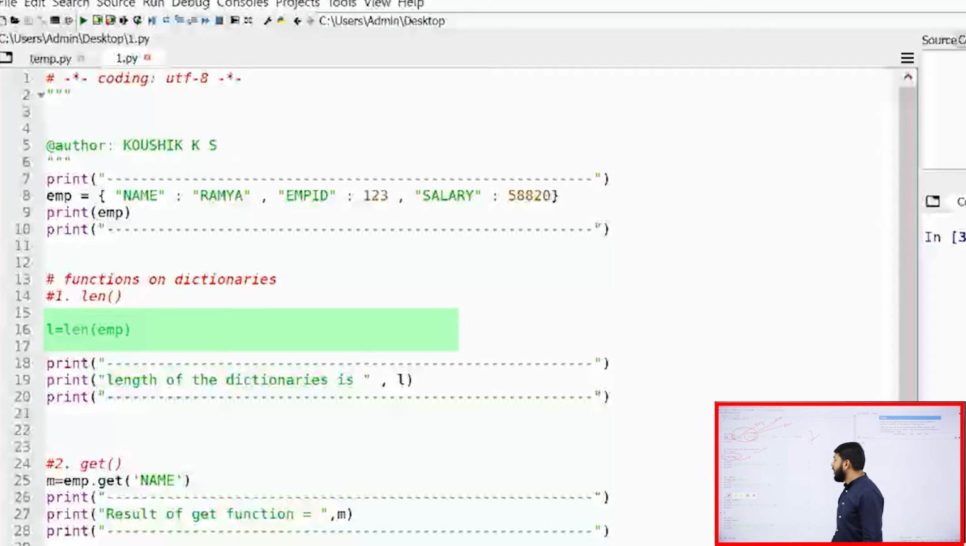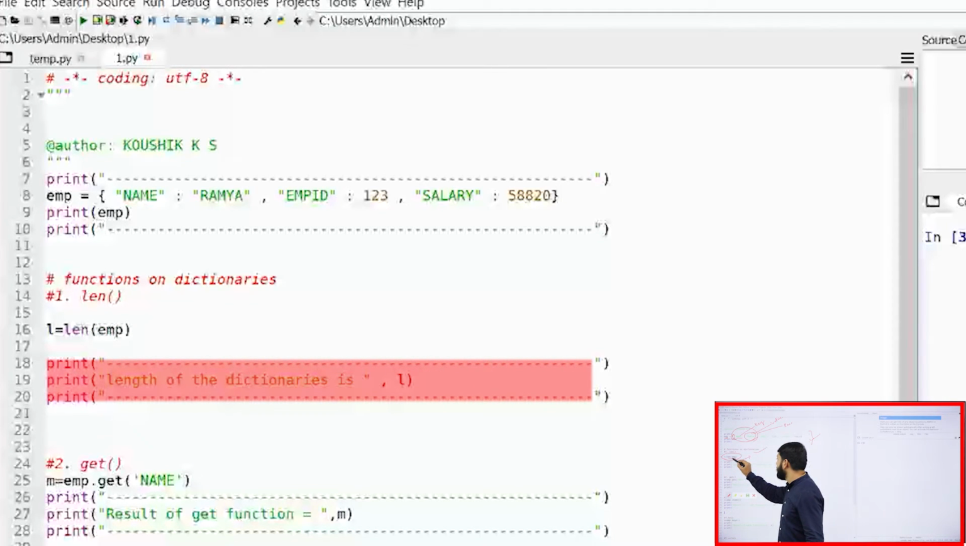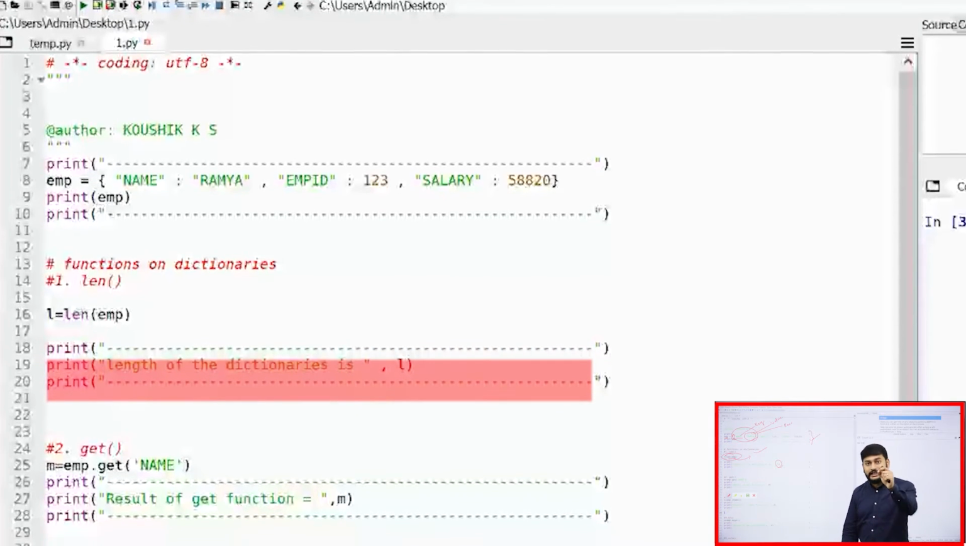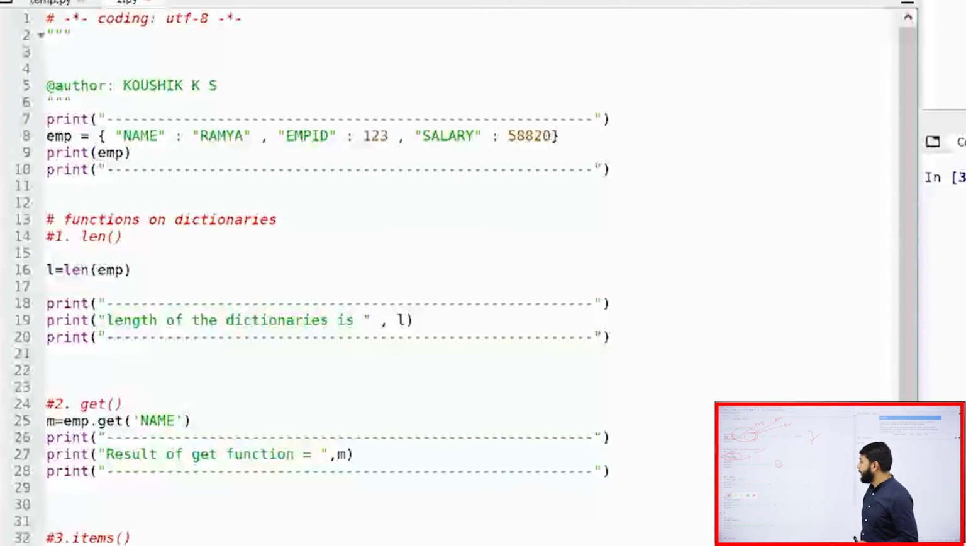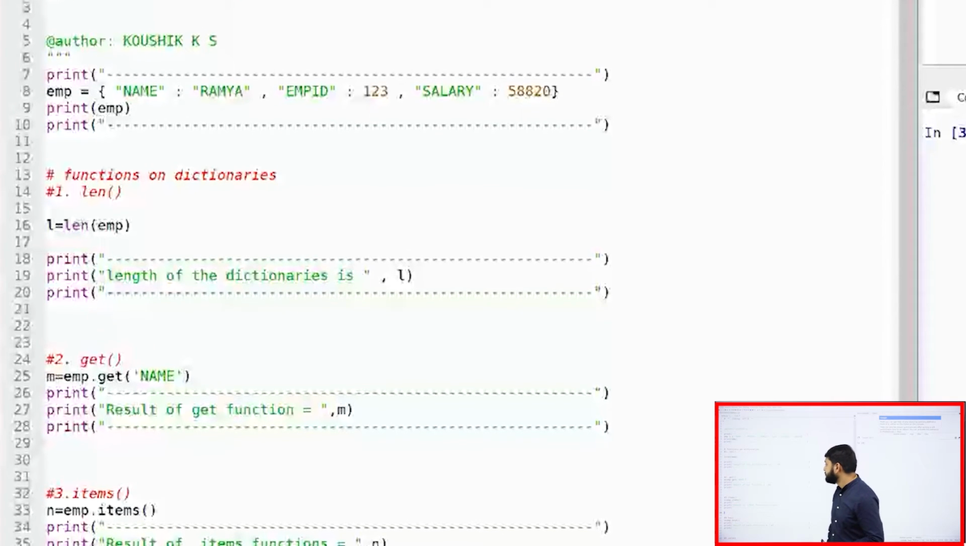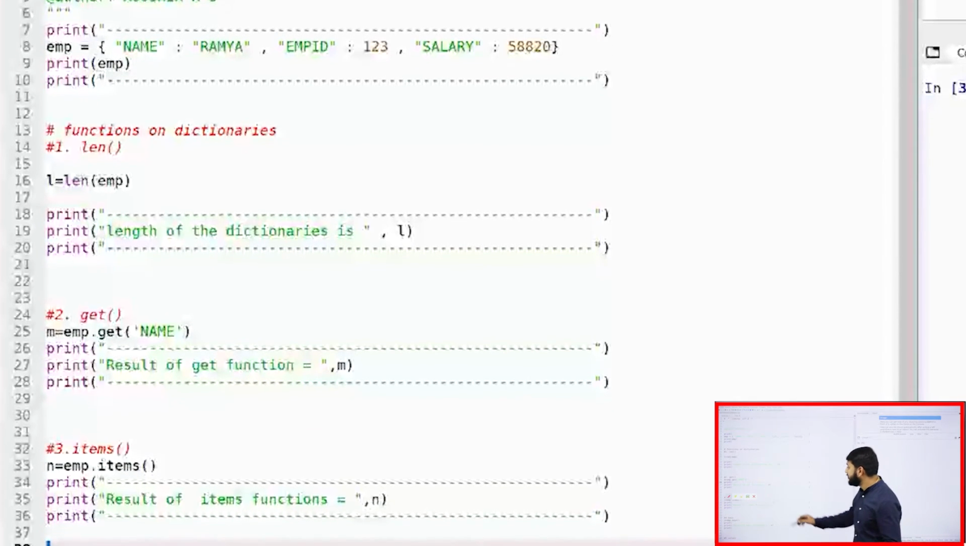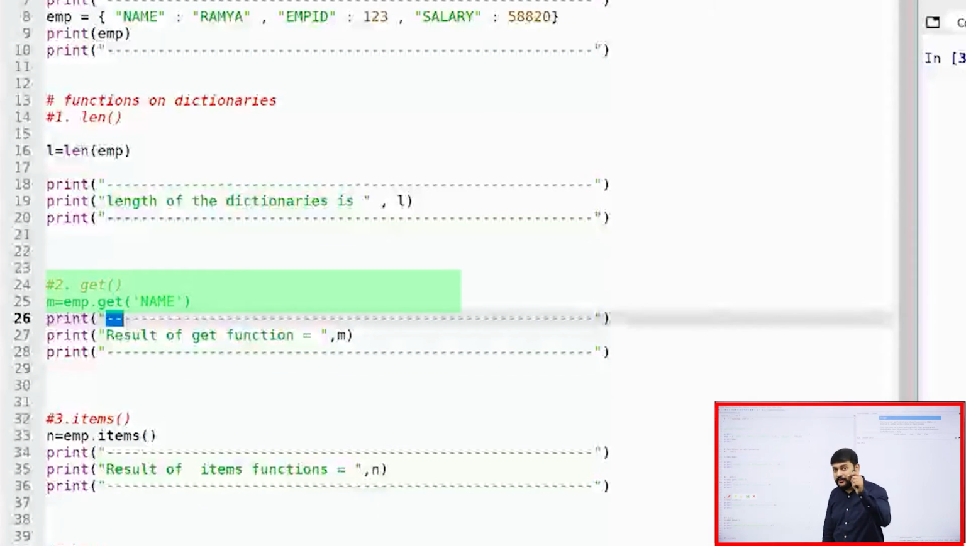After that I'm storing whatever result I am getting into this particular value and then I'm trying to print it. So that is the len function that I'm performing here. I'll show you the output that I'm getting once I run the program. Then what is the next one that I have? My dear students, you need to understand the get function. Get is also one of the functions that we have, which will help me to get the value of the key that I pass as a parameter.